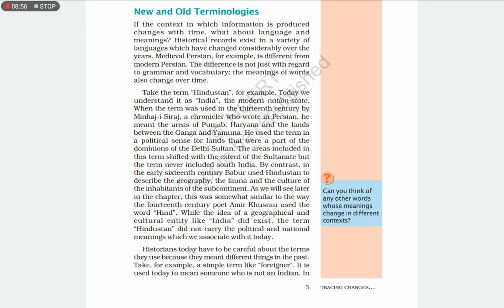Like that day by day, year by year, they also change the language and the meaning. Historical records exist in a variety of languages which have changed considerably over years. So here from year to year our language and some things are changed, right?